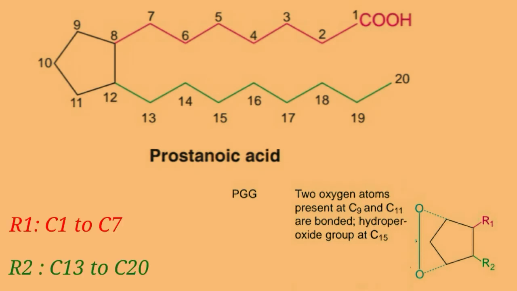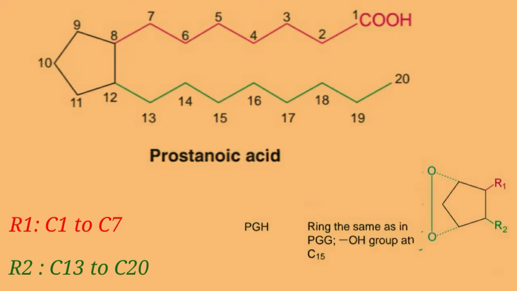In case of PGG, two oxygen atoms are present at C9 carbon atom as well as at C11 carbon atom and both are bonded together. Also, a hydroperoxide group is present at C15 carbon atom, that is in the side chain. In case of PGH, its structure is similar to that of PGG. The only difference is it contains a hydroxyl group at C15 instead of a hydroperoxide group.